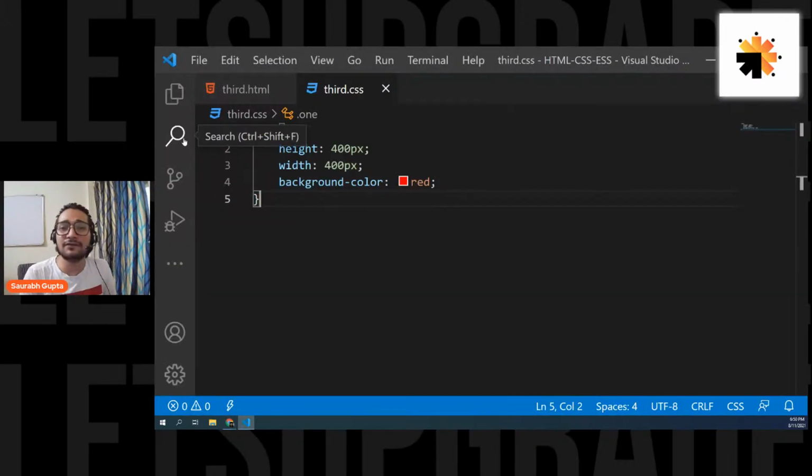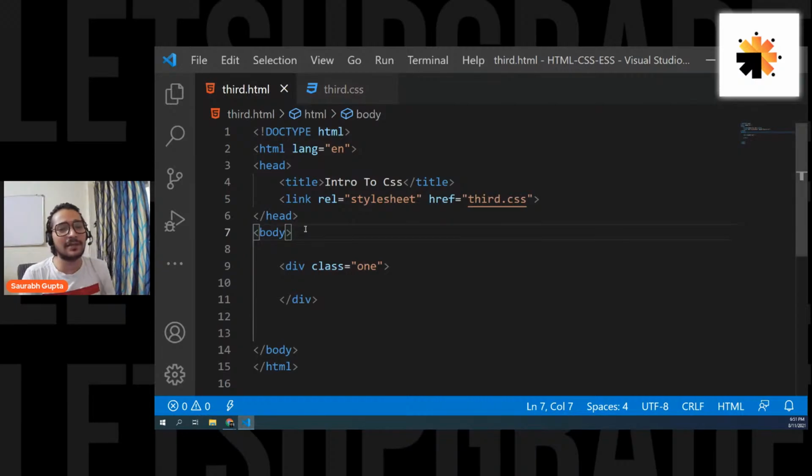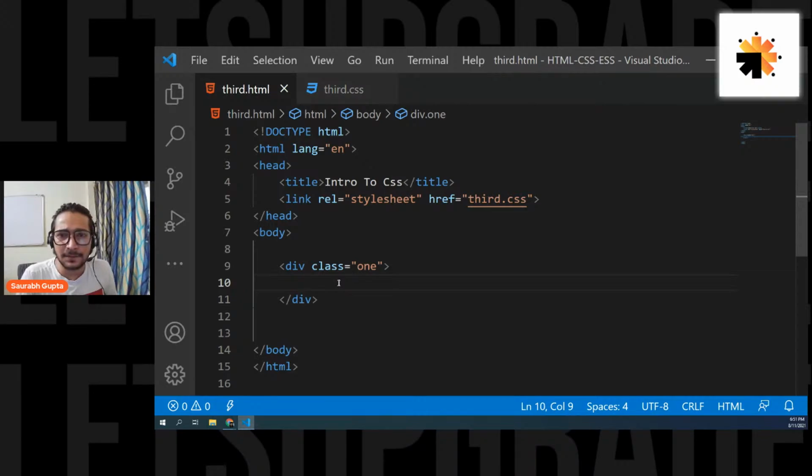And don't worry, depending on the website, depending on what we are creating, we can make big containers and small containers. Are we clear with this, everyone? Guys?